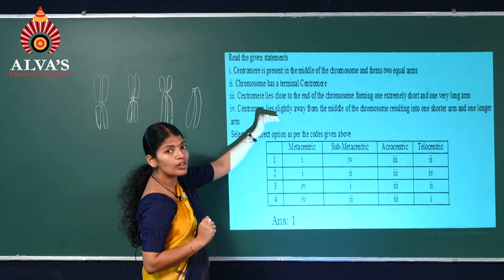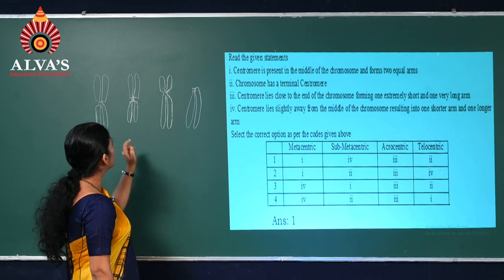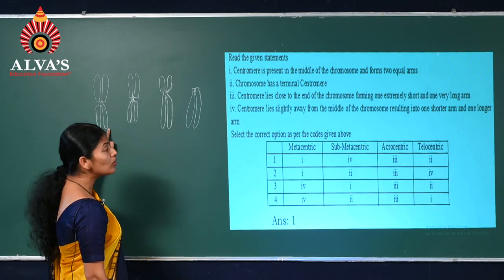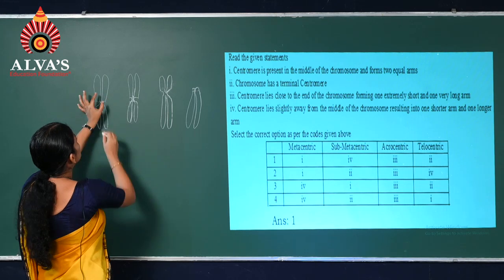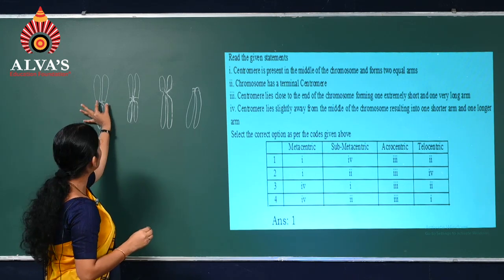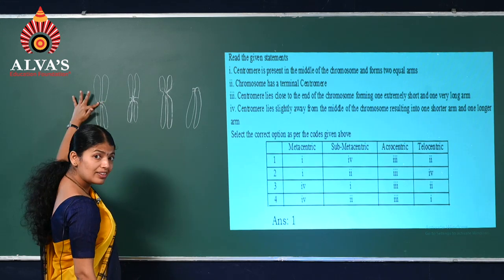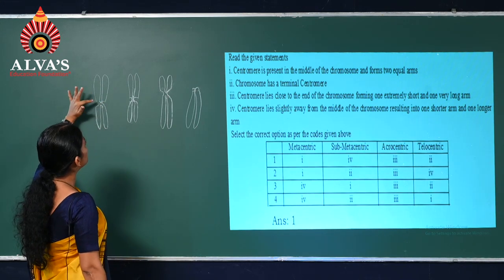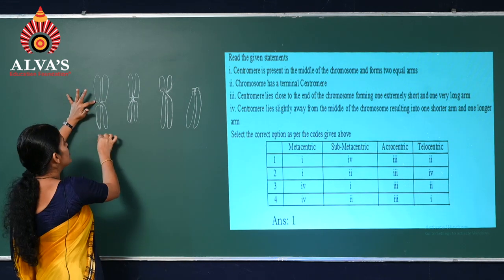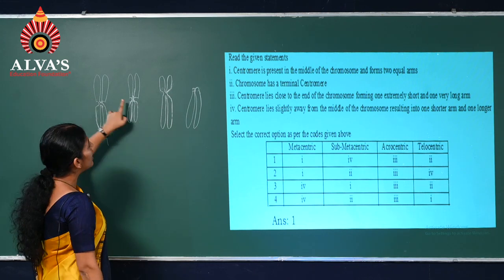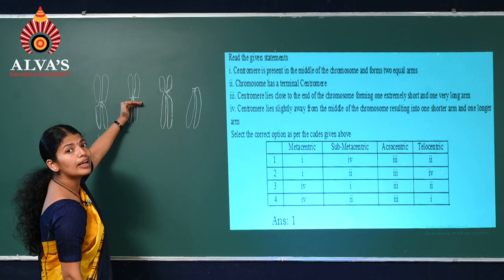For this we have these diagrams which we can identify now. In the first figure you can make out this is the centromere, the narrow region where the two chromatids are held together. You can make out it's at the center. So which type of chromosome is it? It's metacentric. Can you see the difference here? The centromere is slightly away.